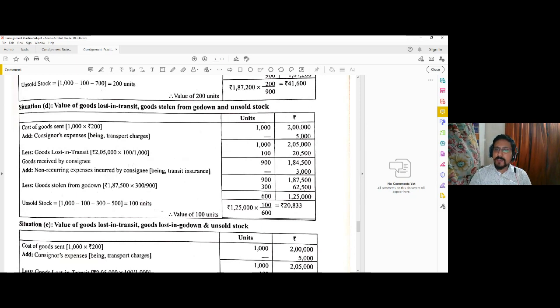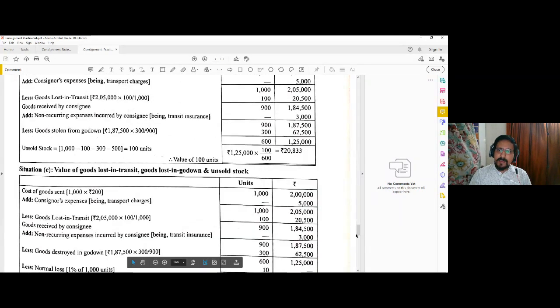So it is 62,500. So finally, the consignee is left with 600 units of goods for sale at a value of 1,25,000. Of this 600, he actually sold 500. So 100 is left as unsold stock. Its value will be 1,25,000 into 100 by 600, or 20,833.